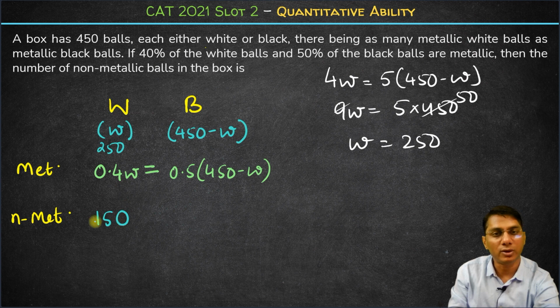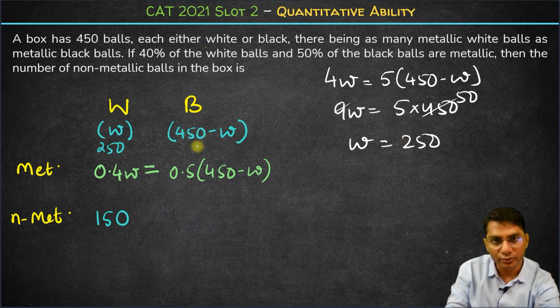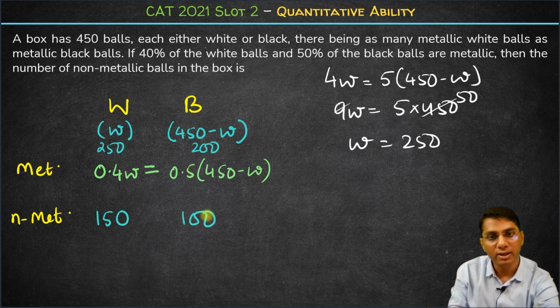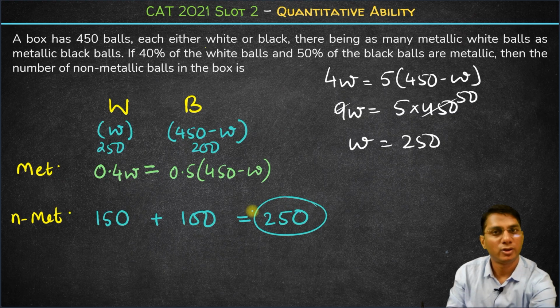So we have 150 non-metallic white balls, and the number of non-metallic black balls will be, if 50% of the black balls are metallic, 50% will be non-metallic. How many total black balls do we have? 450 minus 250, 200. So out of 200, 50%, 100 are metallic. So the remaining 50%, 100, will be non-metallic. So the total number of non-metallic balls is 150 plus 100, which is 250. So the answer to this question is 250.